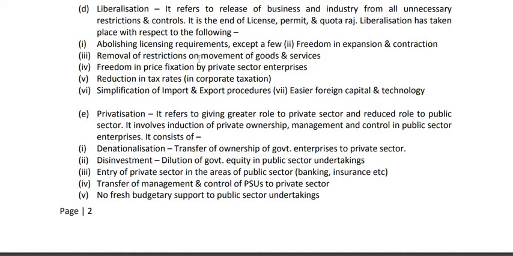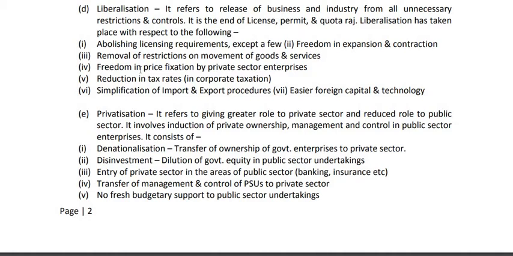Then number 3, removal of restrictions on movement of goods and services. Earlier goods and services were not allowed to move freely from one state to another or from one country to another. But under the policy of liberalization, there was no restriction. That means restrictions were removed on the movement of goods from one state to another state, from one region to another region and from one country to another country.